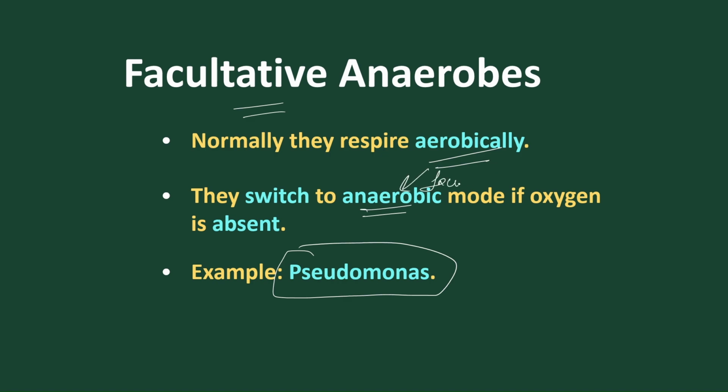And this nature is called facultative. Got it?